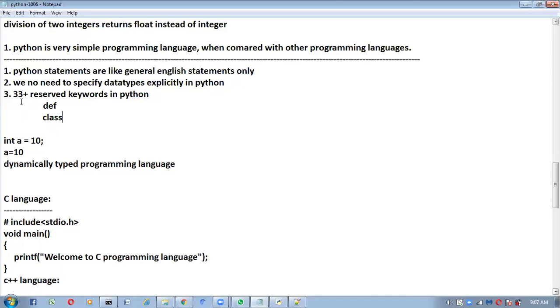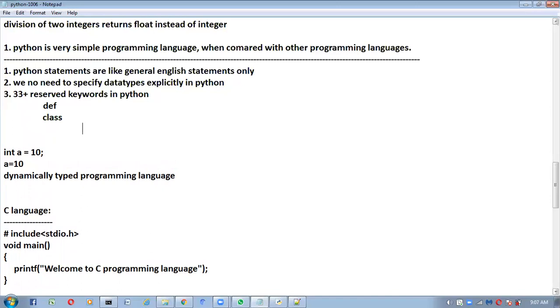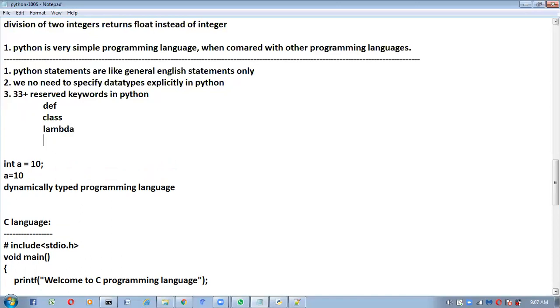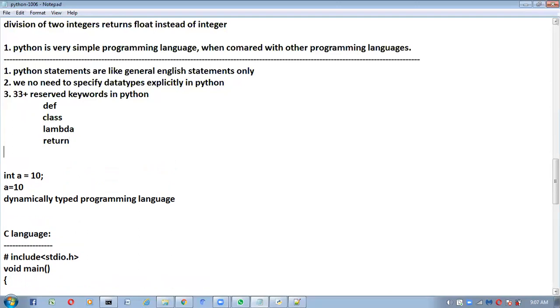Class keyword. This name is already reserved for classes. If you want to write any classes, compulsory it should be started with the class keyword. Same way, if you want to write any lambda function, compulsory it should start with the lambda keyword. If your function wants to return any value, compulsory it should start with the return keyword. If you want to write any condition, compulsory it should be started with the if.